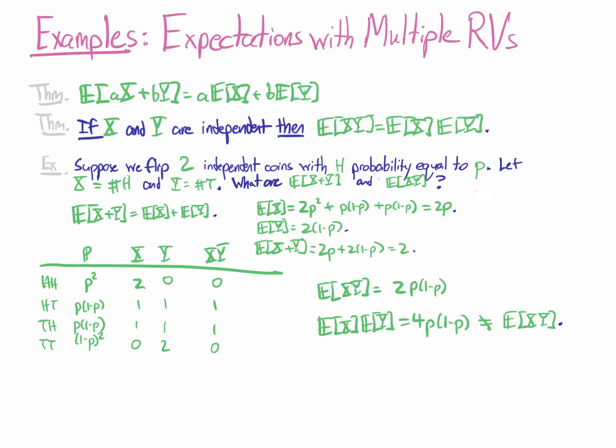So in this experiment, we saw both an application of linearity of expectation, allowing us to compute the expectation of a sum by decomposing it into a sum of expectations, as well as an example where, because our random variables were not independent, it wasn't possible for us to decompose the expectation of the product into a product of expectations. We had to compute it directly. If we'd tried to use the product formula, we would have gotten the wrong answer because we didn't check for independence, and indeed, in this case, independence was not satisfied. So be careful out there.